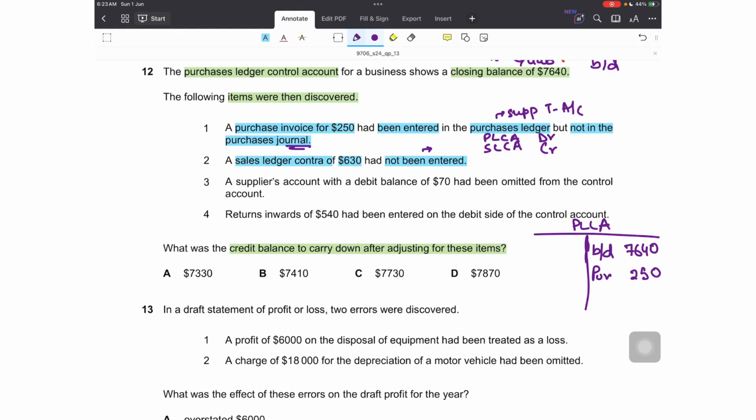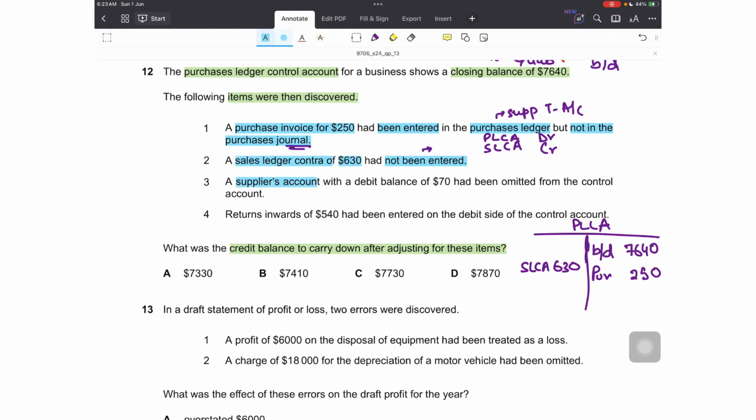This settles the common value of the transactions between the two parties, and the balance remaining could either be treated as a trade receivable or a trade payable depending upon the situation. So this should have been done, but this hasn't been done yet. So this will be recorded on the debit side of the PLCA to show a decrease in value. 630 would be debited, with the credit in the SLCA.